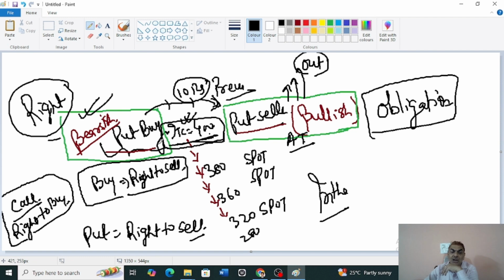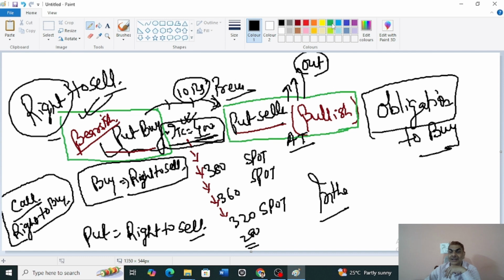So you can say put buyer has got right to sell. Yes. So put seller has got obligation to buy. He has to buy. Yes, correct. So if ITC prices will come down to say 280, this person, the put buyer, will sell at 400.